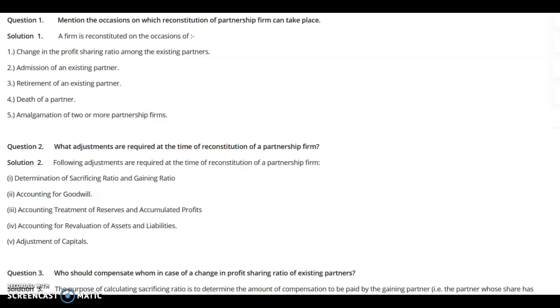Reconstitution of partnership firm means there are number of occasions due to which there is the need for reconstitution of partnership. Basically, partnership is formed on the basis of agreement, maybe oral or maybe in written, that is partnership deed, and any change in that agreement automatically requires the reconstitution of the partnership firm. Again, what we mean by the reconstitution? Reconstitution of the partnership firm means that the partnership firm exists but with the new agreement or with the new changes in the nomenclature of the partnership firm.